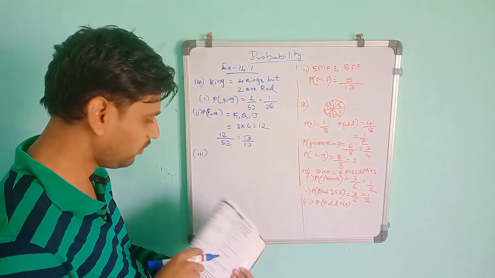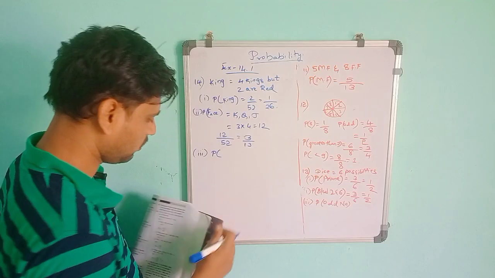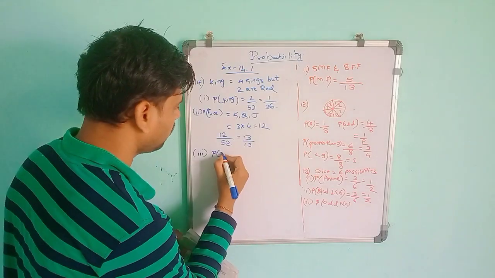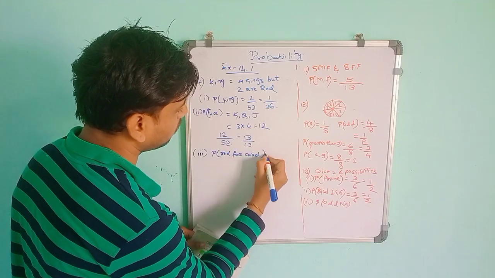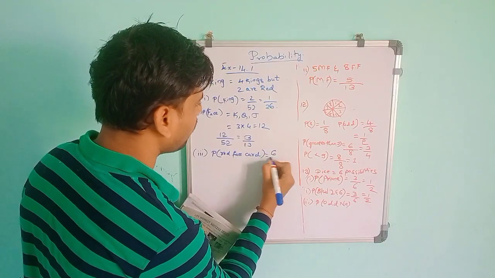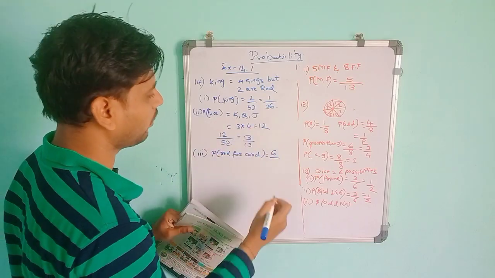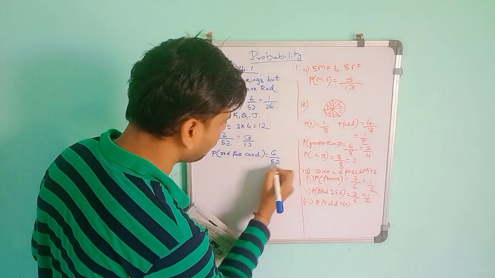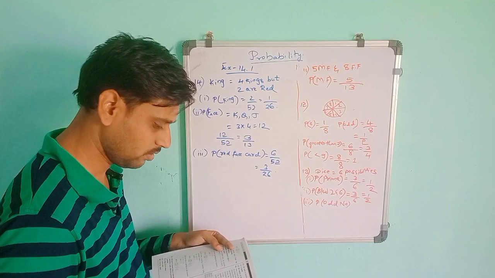So P of red face card will be 6 by, why 6? Total is 12, but in that 6 black and 6 red. So 6 by 52. This will give you 3 by 26.